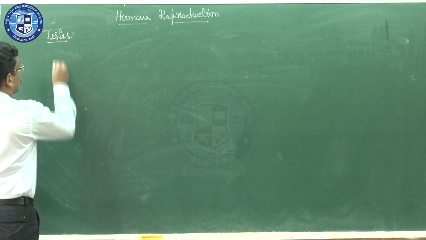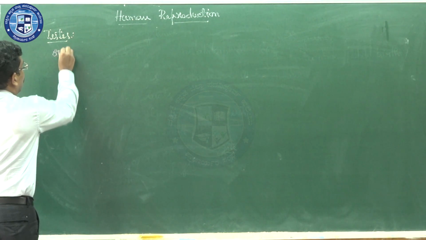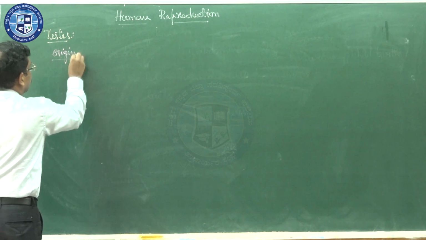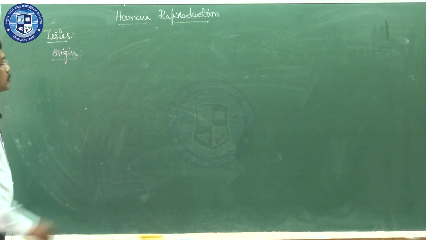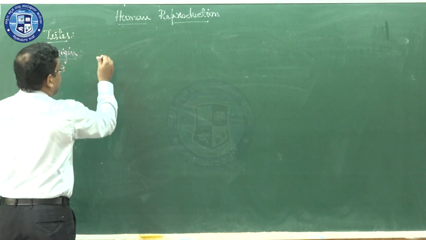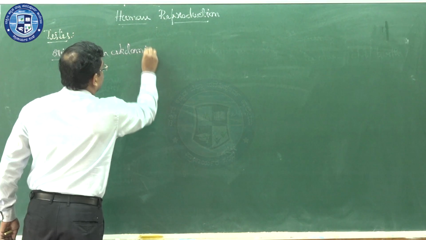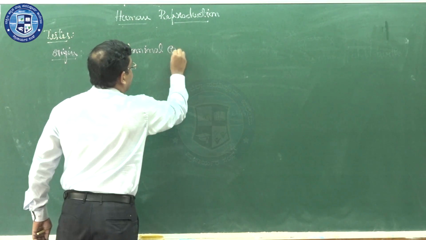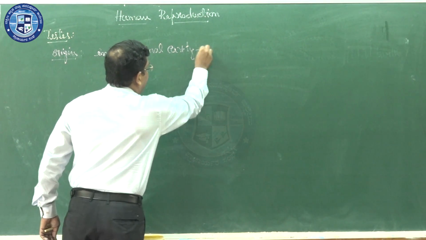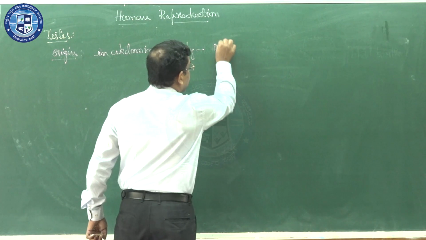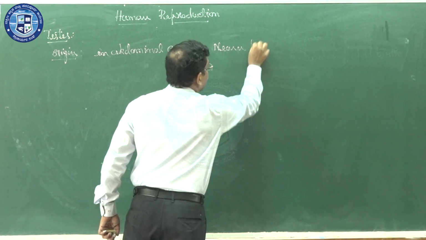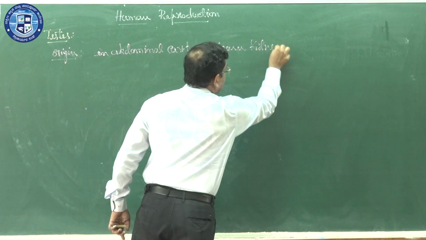Under that, first one is about the origin, where actually it will be formed and how it will be formed. The origin of the testis is in the abdominal cavity. It is formed in the abdominal cavity, nearer to the kidneys.